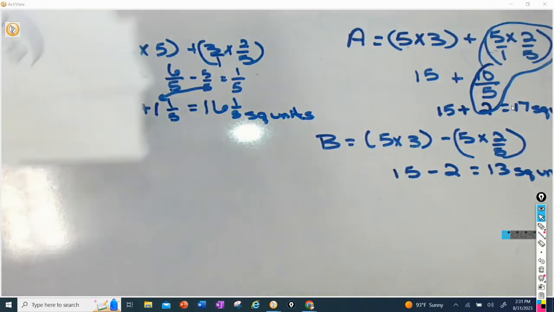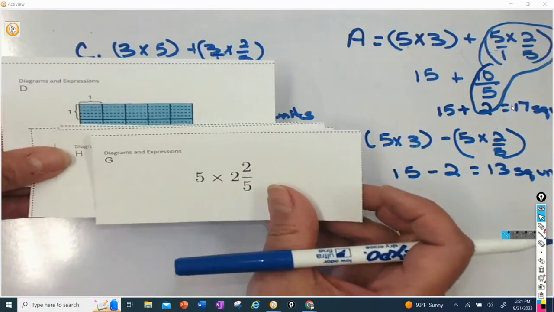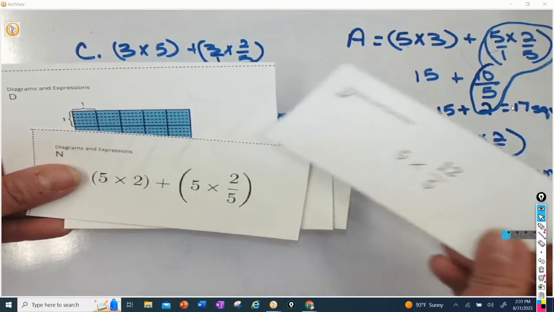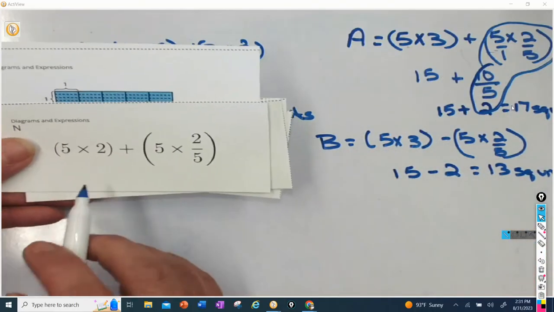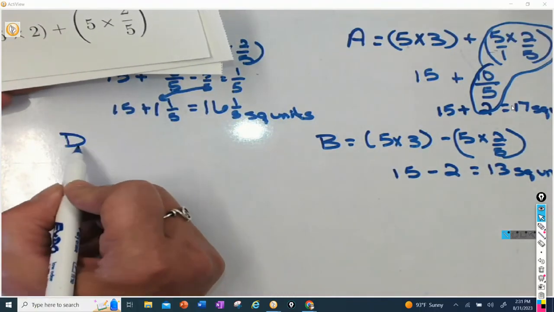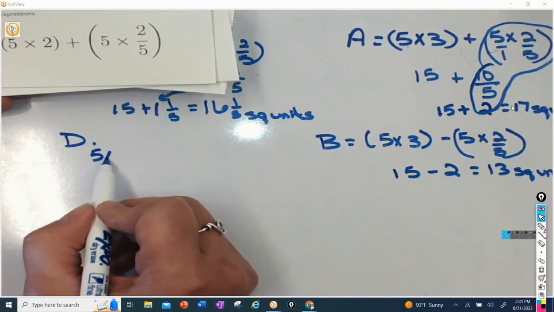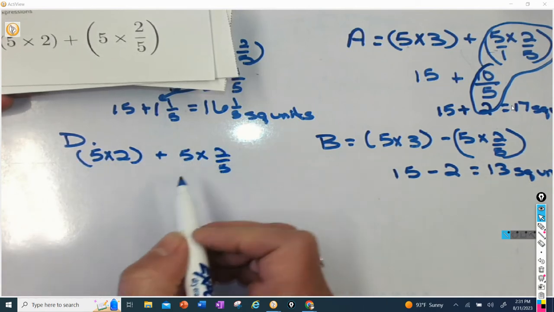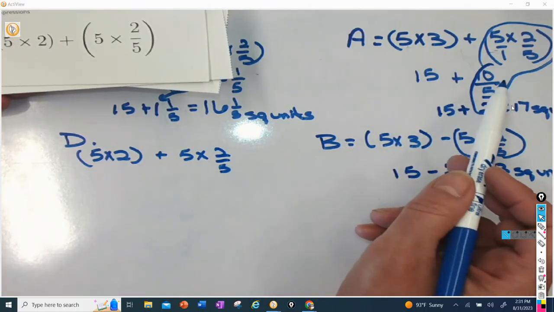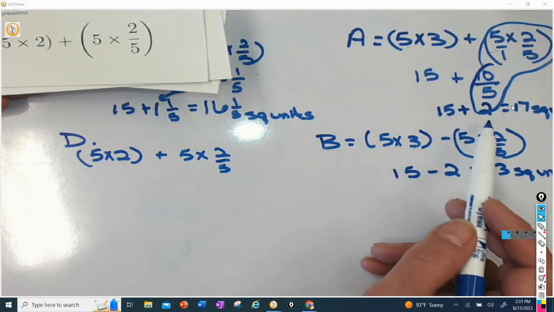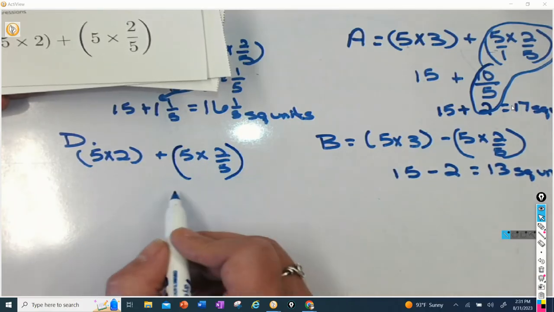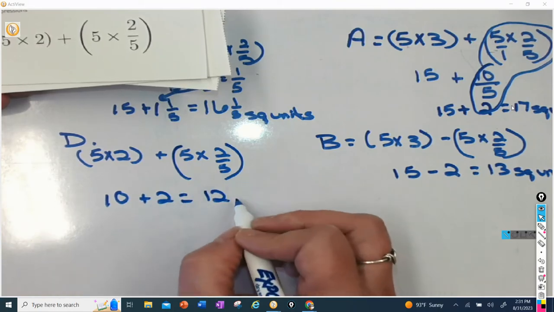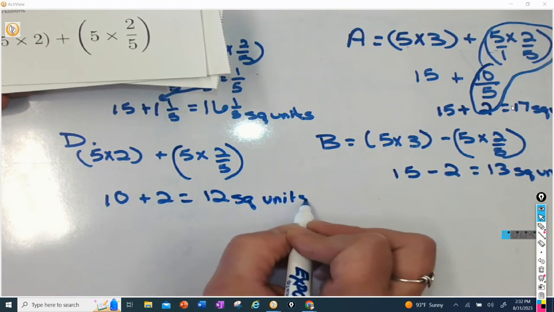All right, last problem to solve today, D. So which expression would I like to use to solve D? I'm going to stick with the distributive property one, right? So D, 5 times 2 plus 5 times 2 over 5. And we've already done that work over here. I know that 5 times 2 over 5 is going to give me a 2. So I can already say that this is going to be 10 plus 2 will give me 12 square units.